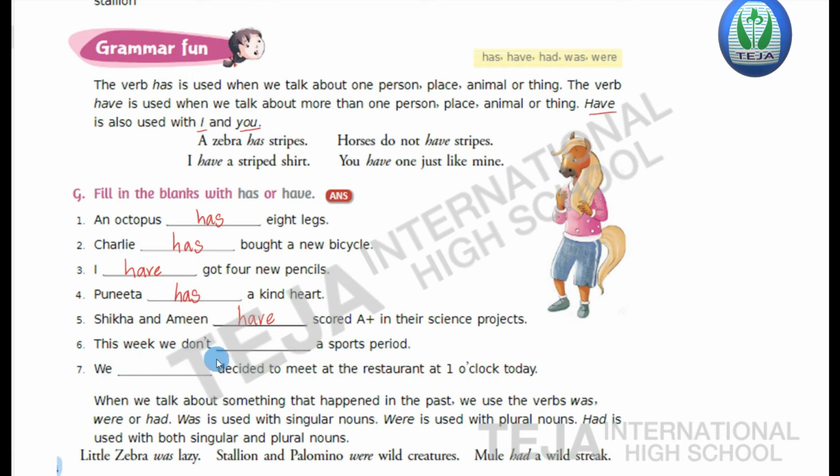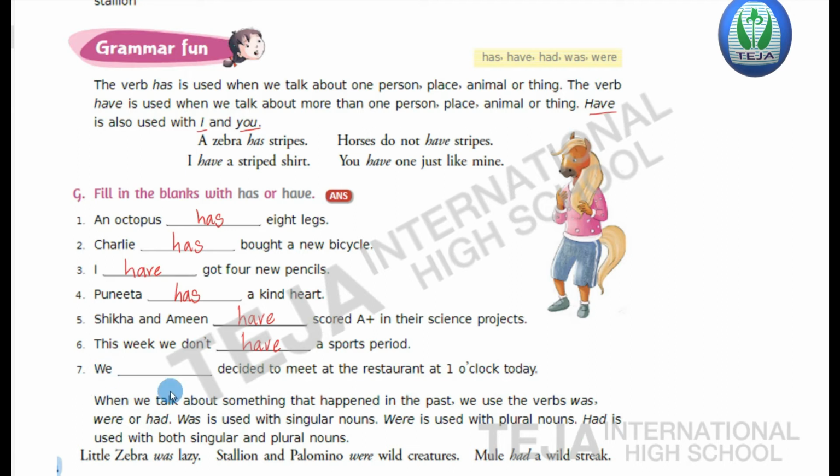Sixth one, this week we don't dash a sports day. So here this week we is the plural form. So we use the verb have. This week we don't have a sports period.